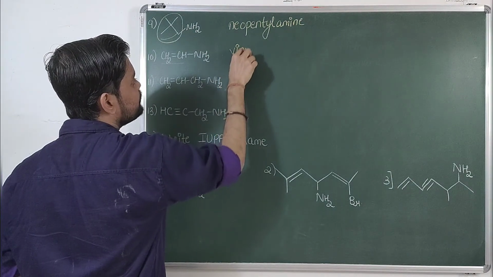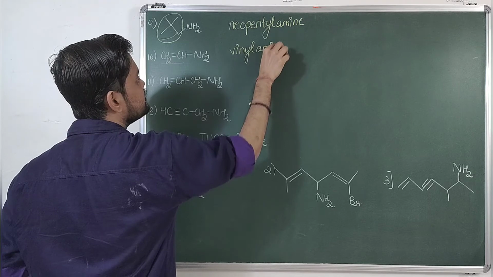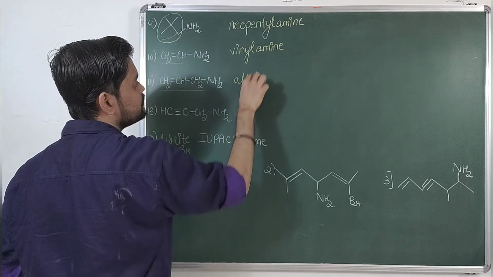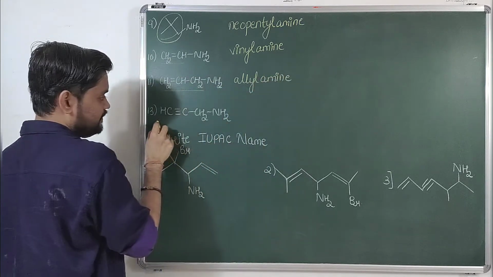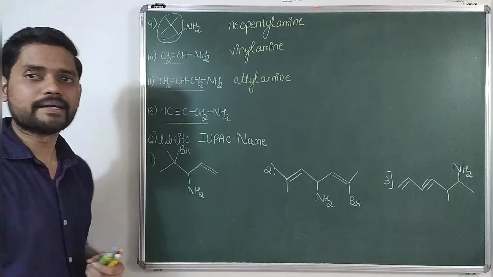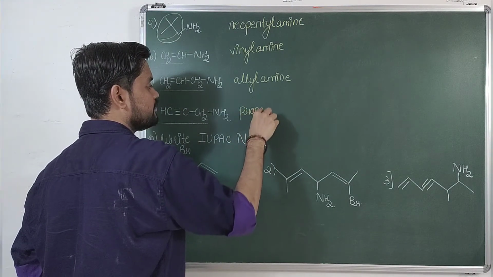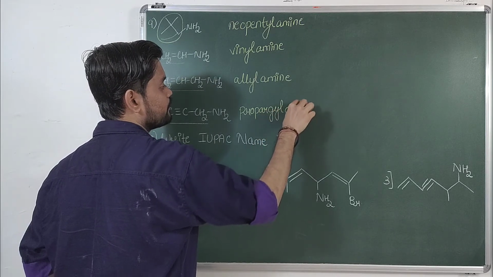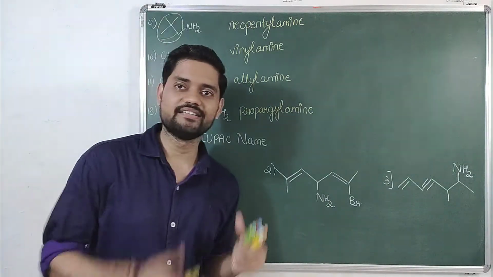So the name becomes vinylamine. Then this group is allyl, so it becomes allylamine. And this group is propargyl, so it becomes propargylamine. Cool. If you have got the right answer, thumbs up.